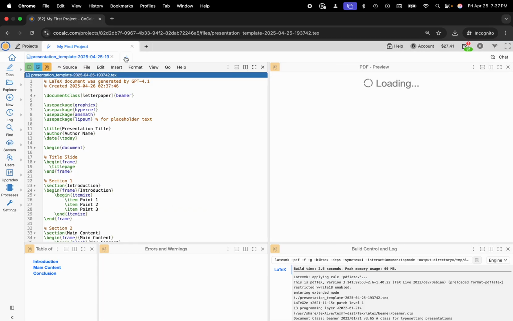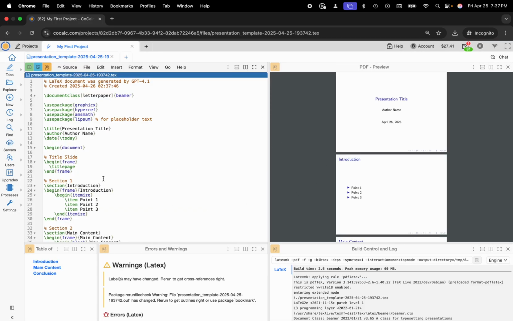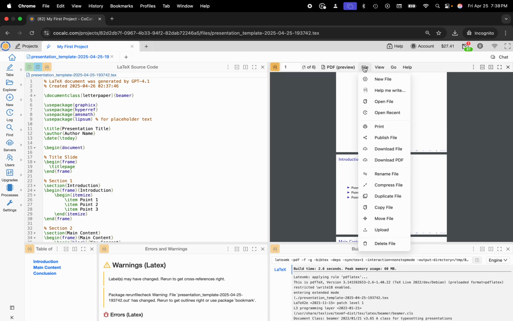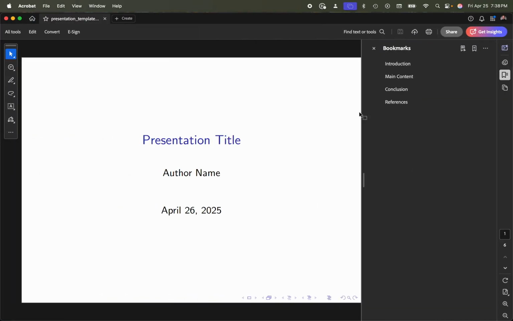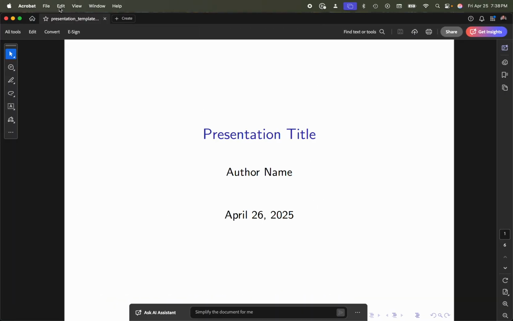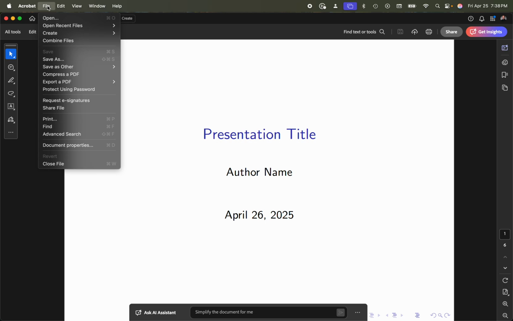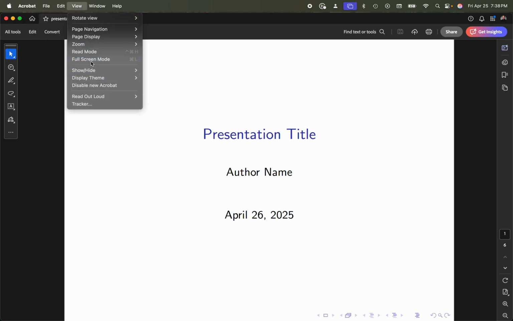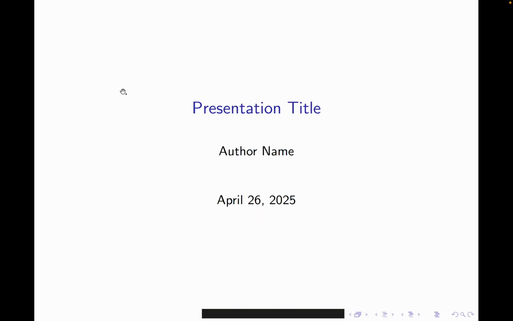I'll close the flyout panel, and then you can continue to modify that Beamer presentation on the left. And here's that PDF preview. And when I'd like to present, I can download the PDF. And this is launching Adobe on my computer. And then, of course, I can use full screen mode and give my presentation.